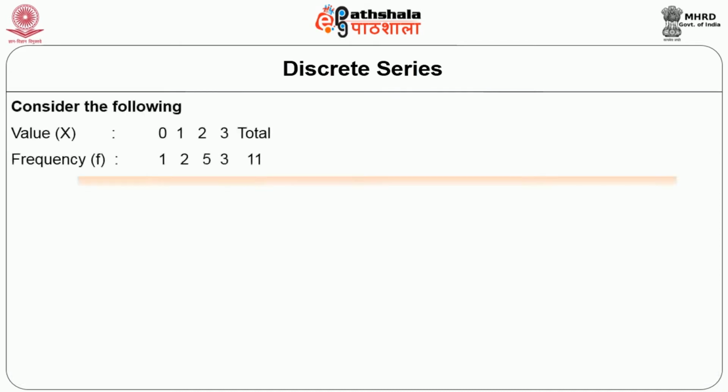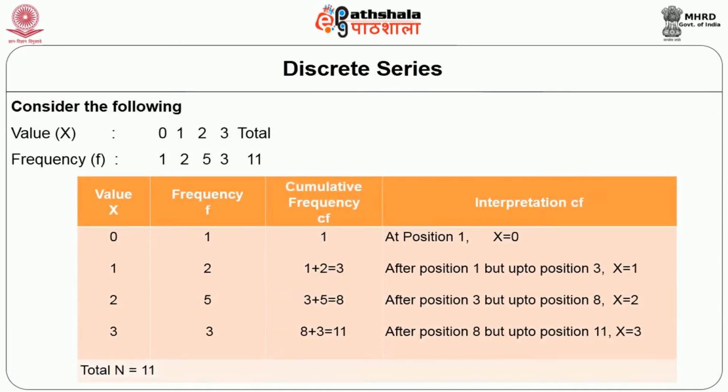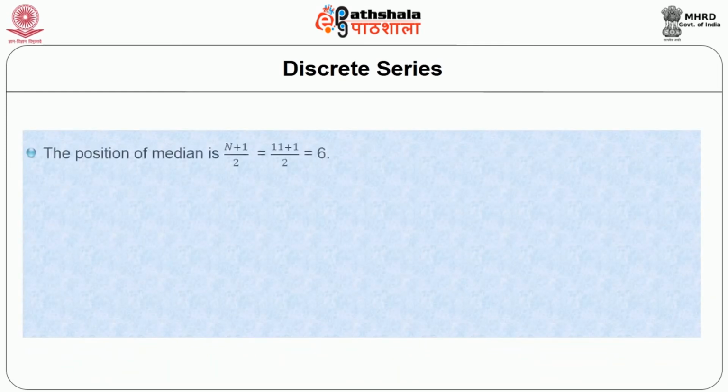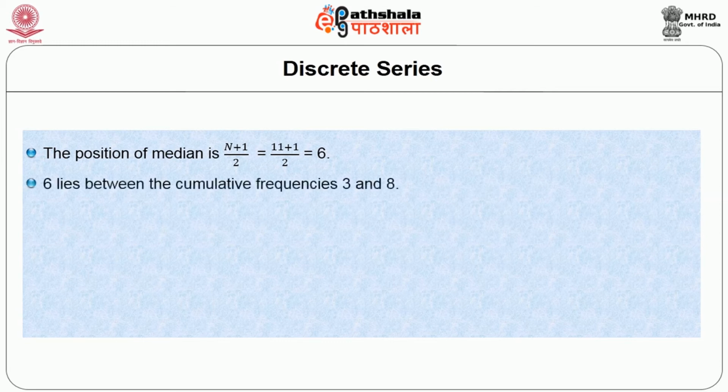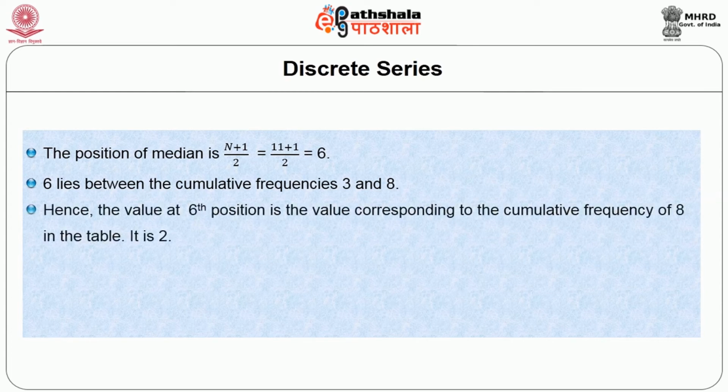Consider the following example. The position of median is (n+1)/2. That is equal to (11+1)/2 is equal to 6. 6 lies between the cumulative frequencies of 3 and 8. Hence, the value at 6th position is the value corresponding to the cumulative frequency of 8 in the table. It is 2. Hence, median is equal to 2.